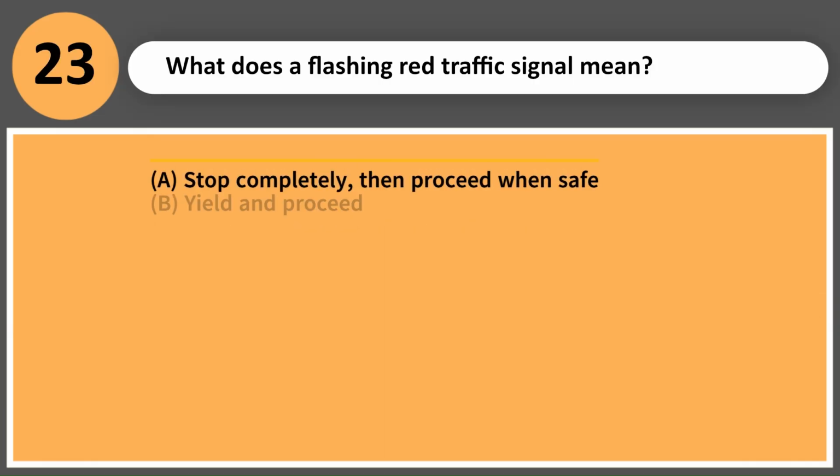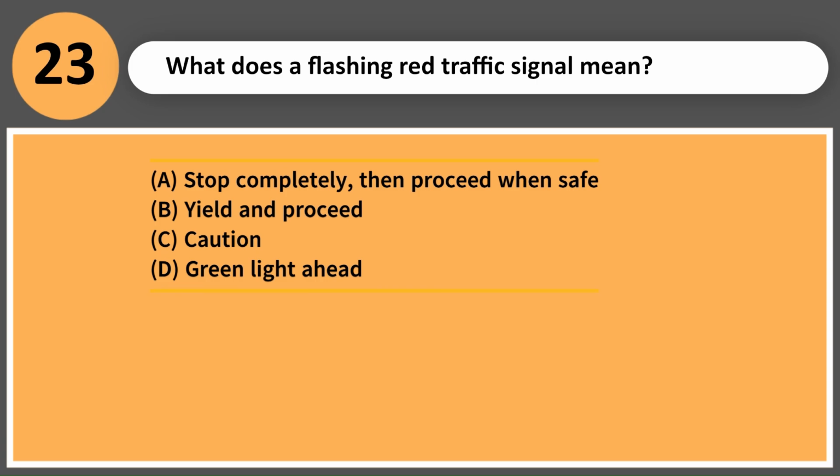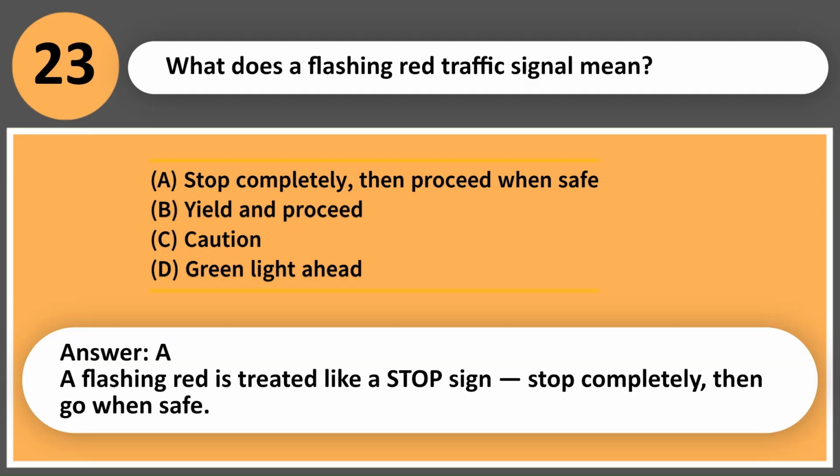What does a flashing red traffic signal mean? A. Stop completely, then proceed when safe. B. Yield and proceed. C. Caution. D. Green light ahead. Answer, A. A flashing red is treated like a stop sign: stop completely, then go when safe.